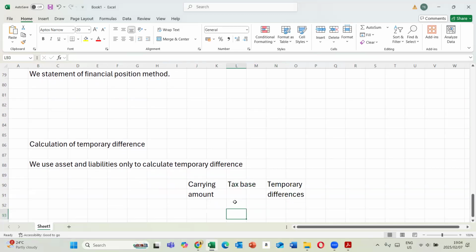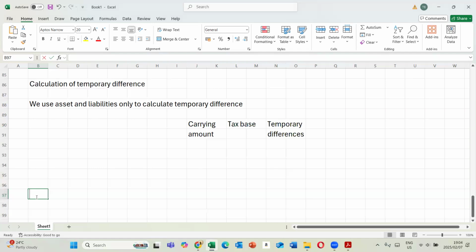Now, with regards to your IFRS standard, if you open IAS 12, that's the standard that governs this part. They give you definitions of what is a temporary difference, what is tax base and all that. But let's try to look at it in simple English.